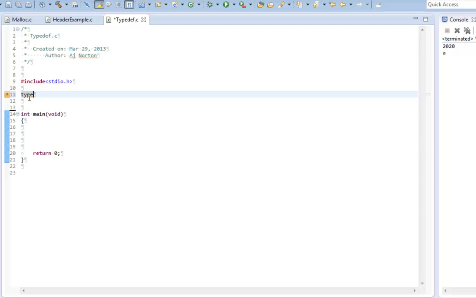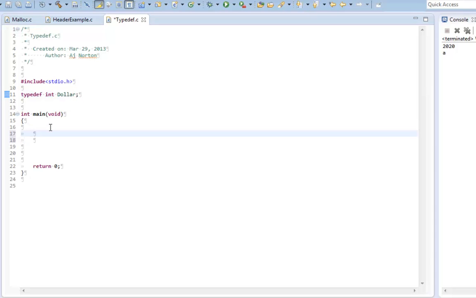All I have to do is type in typedef, type and then DEF, short for type definition. Let's say I want to substitute another word for an integer. So I type int, and then let's say I want to make another type called Dollar, with a capital D, then I put a semicolon. Now what typedef did is, it's going to look into the code below and say, okay, is there anything of type Dollar? Well, I'm going to substitute that for int when it runs the code.